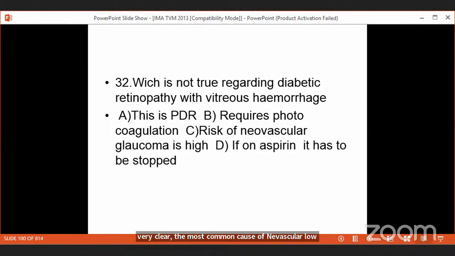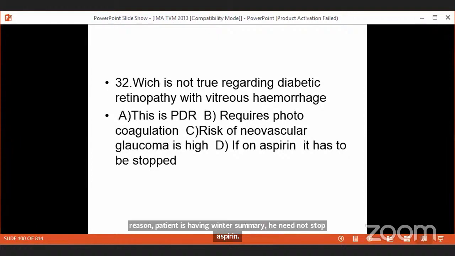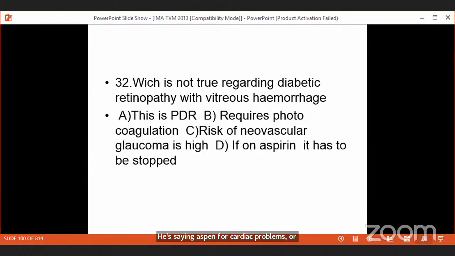If on aspirin, it has to be stopped. Here is the situation: somebody is having bleeding into the vitreous, vitreous hemorrhage. If on aspirin, it has to be stopped. This is a very important fact. Aspirin will worsen hemorrhages in every other part of the body except in the vitreous. So if somebody is on aspirin for any other reason and has vitreous hemorrhage, he need not stop aspirin. He is taking aspirin for cardiac problems or stroke. He can very well continue aspirin even if the patient is having vitreous hemorrhage, because aspirin cannot worsen vitreous hemorrhage. So the statement that if on aspirin, it has to be stopped is a wrong answer.